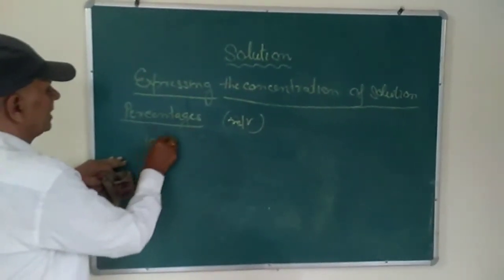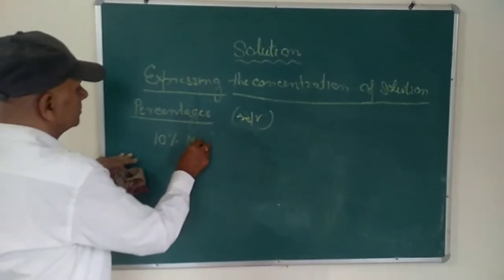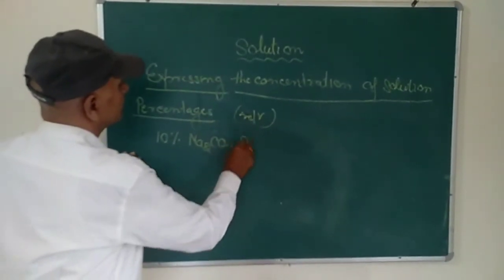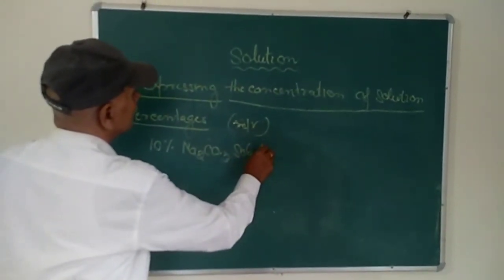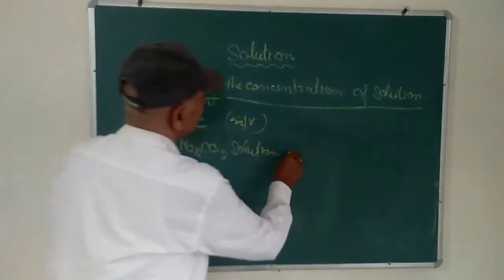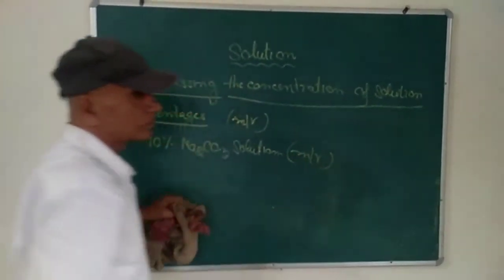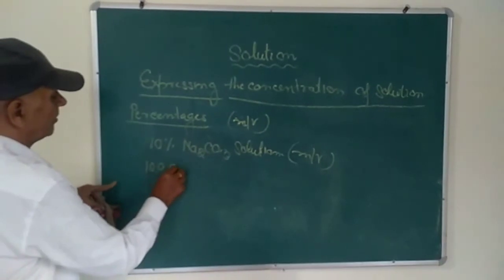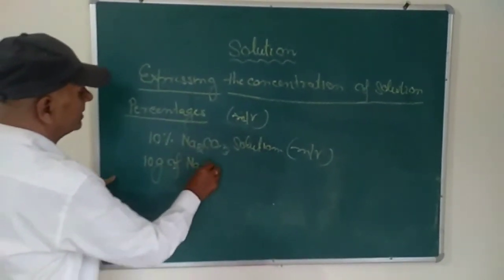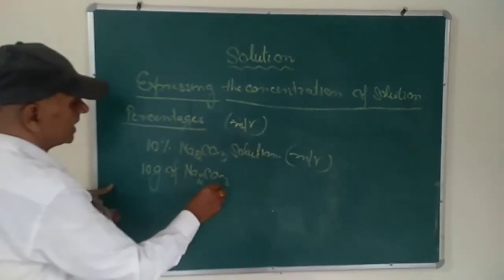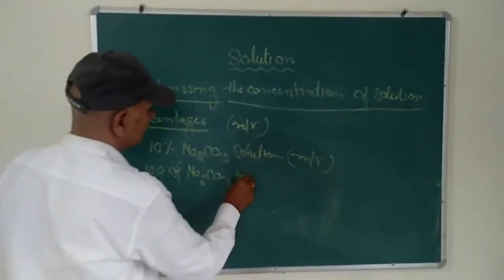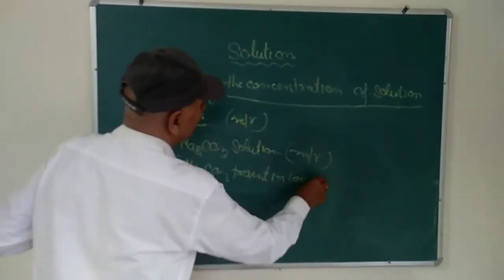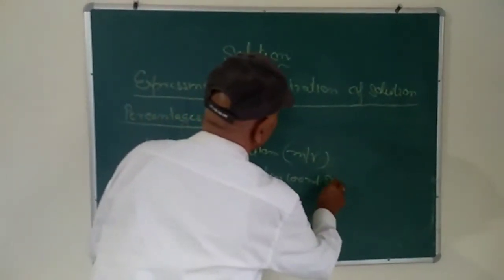For example, if we say the 10% sodium carbonate solution by mass volume, it means 10 gram of sodium carbonate present in 100 milliliter solution.